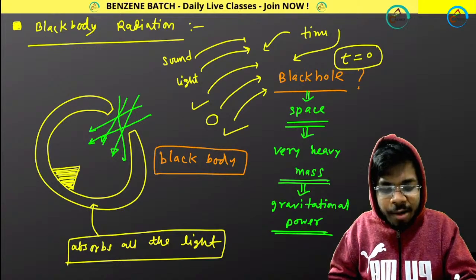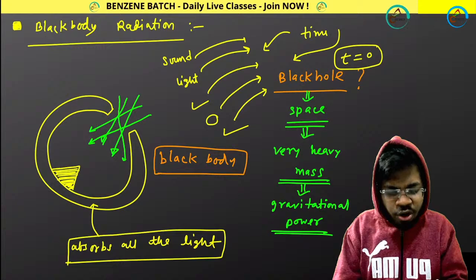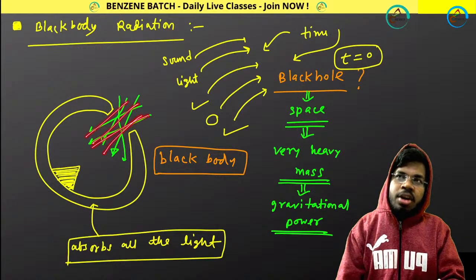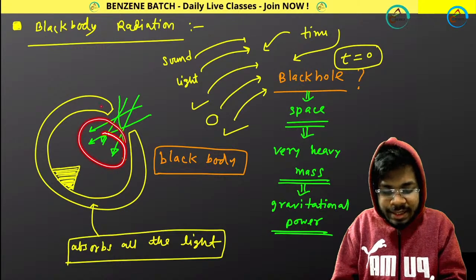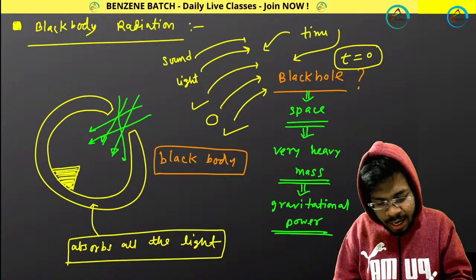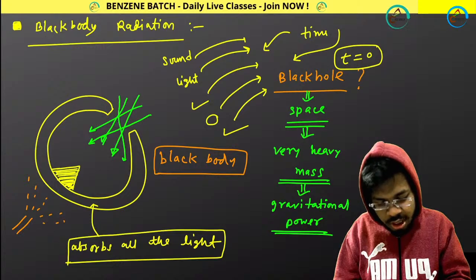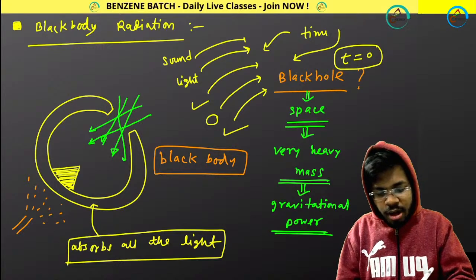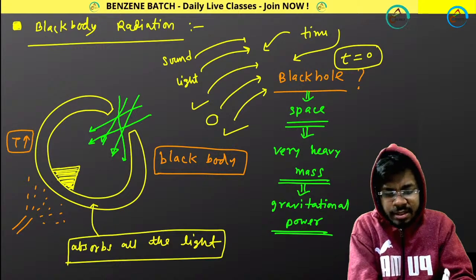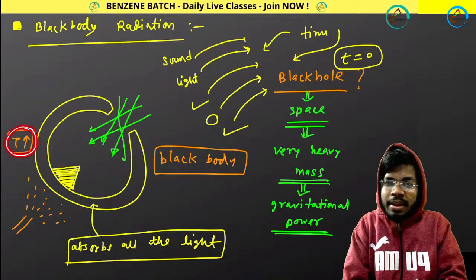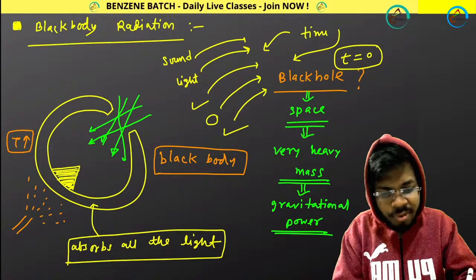Now, what is black body radiation? What is black body radiation? Suppose initially I incorporated a lot of electromagnetic radiation or a lot of light, and that light was getting absorbed by the black body. Now I am doing one thing: I am adding some heat to the black body. Whenever I add some heat to the black body, what will happen? The temperature of the black body increases, right? And whenever the temperature of the black body increases, this black body now starts emitting light, whatever it absorbed.